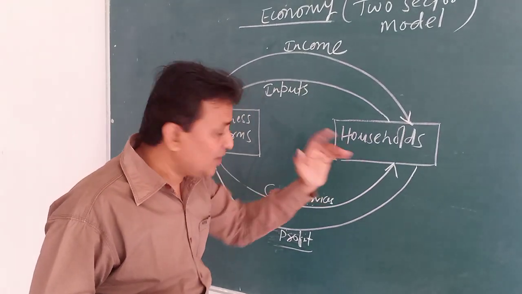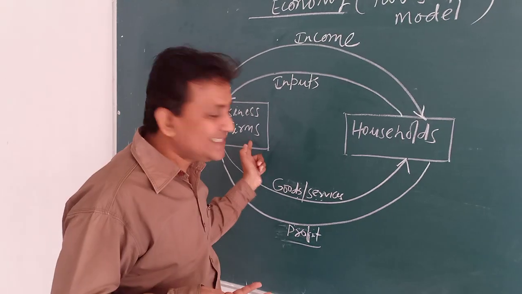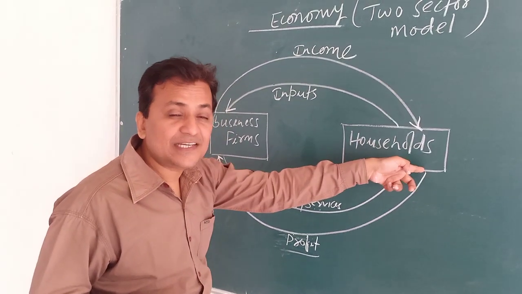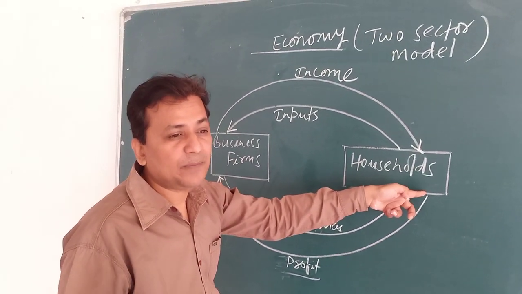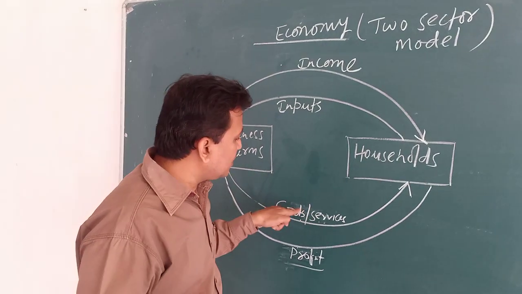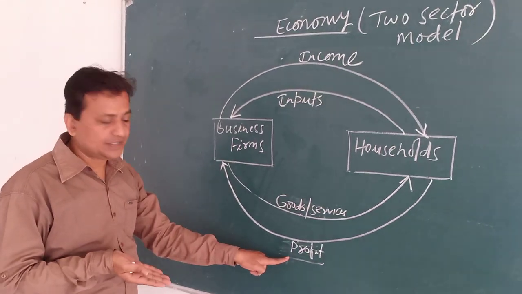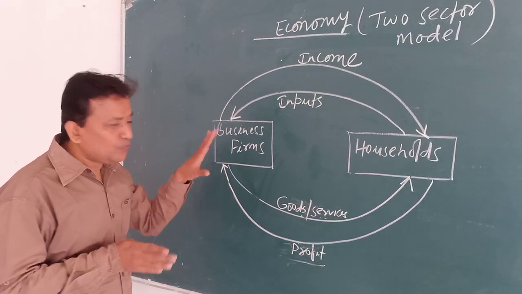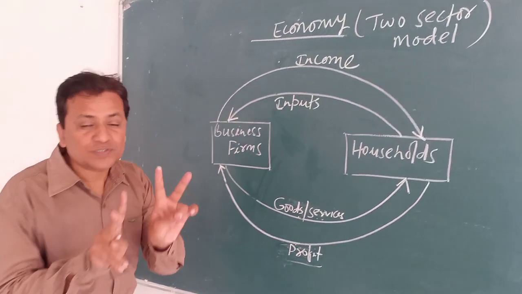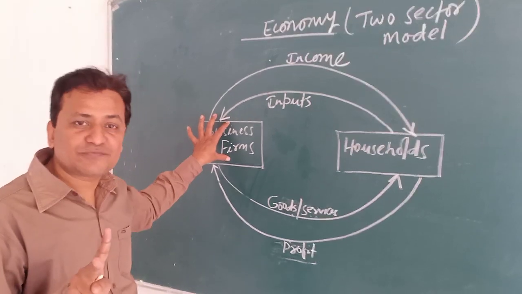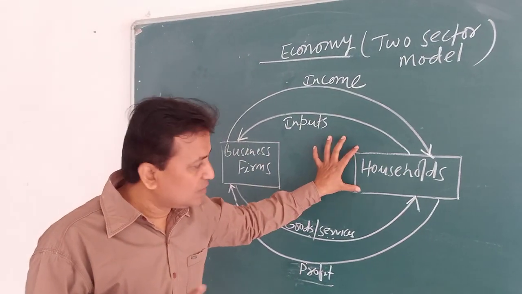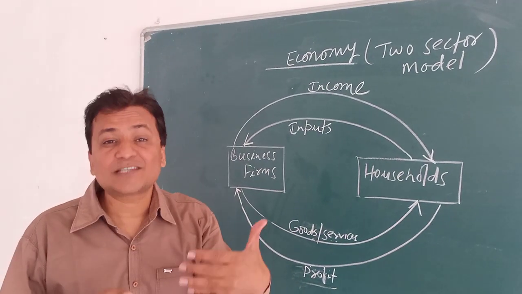And in return, what business firms receive is the expenditure made by the households, by the people, by the consumers on the goods and services, which here we are showing as profit. So as you can see, there are two sectors, one sector is the business firms and the other is the households. So how does the economic system simply work?